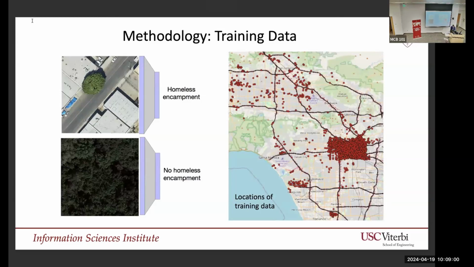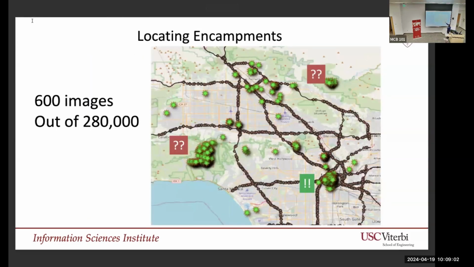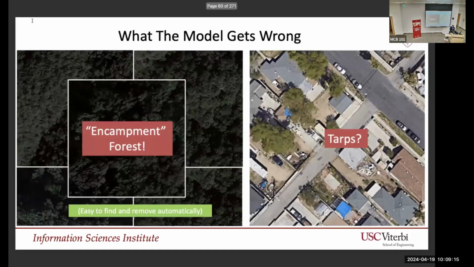These are better negative examples, and we actually get a much better distribution. There are some outliers here, not shown, which we remove by removing greenery. For some reason the AI model thinks that these forests are homeless encampments. But in fact, they're obviously not. But this is easy to remove.